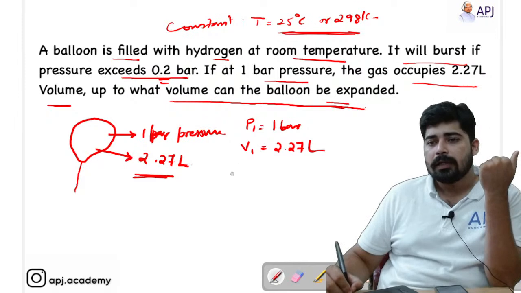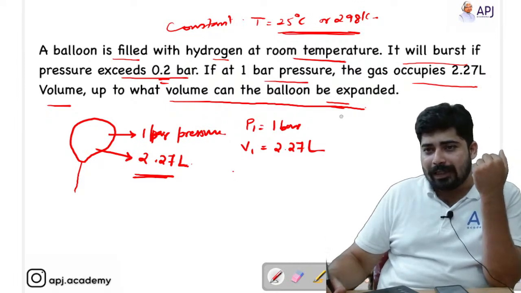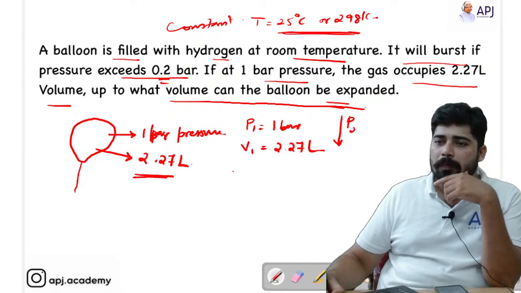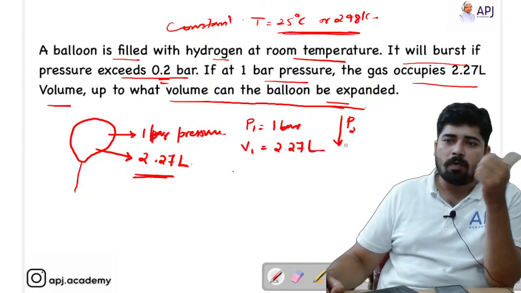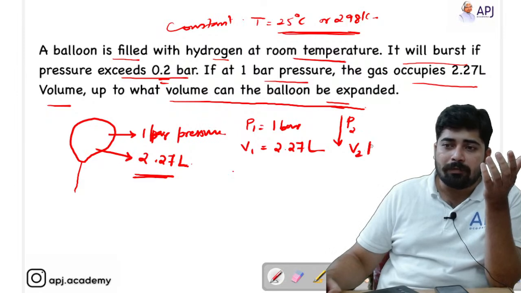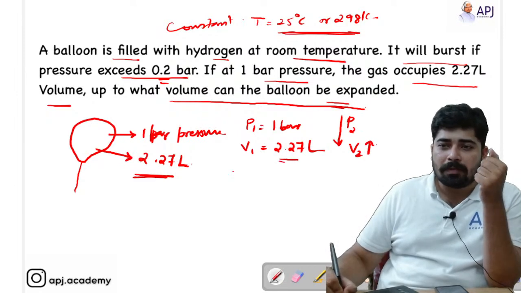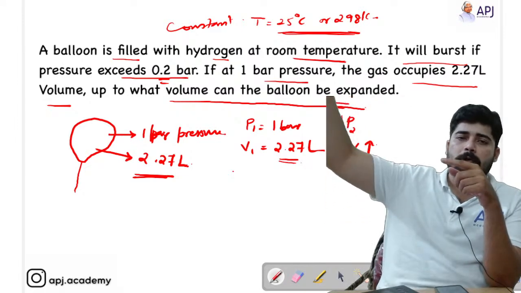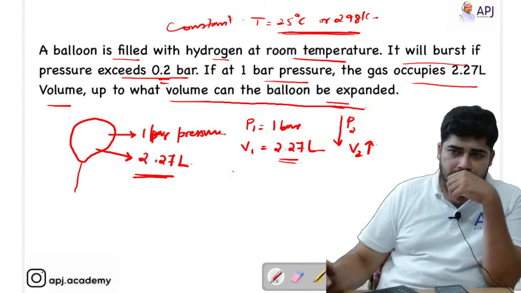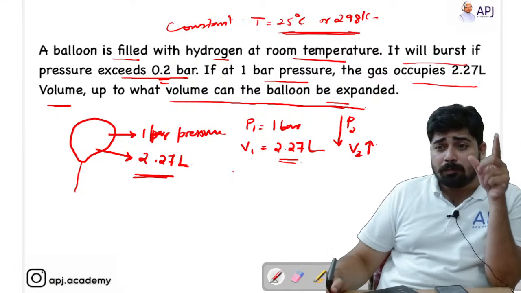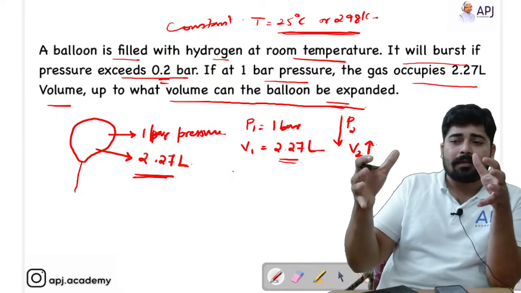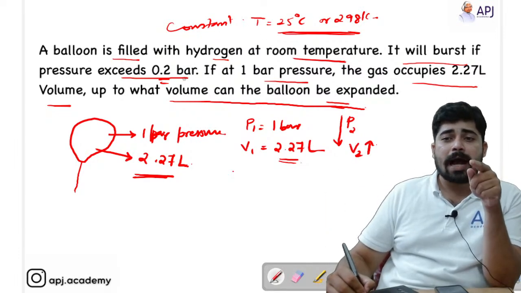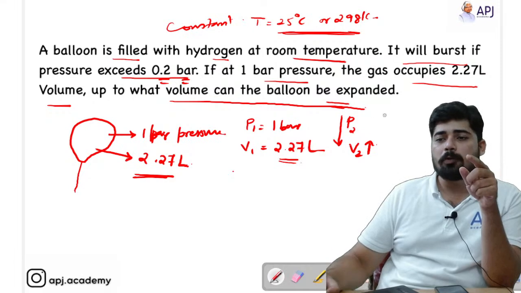That means if I am decreasing the pressure from P1 to P2, what happens with the volume? Volume will increase. That means from being 2.27 liters, it starts to increase to 2.28, 2.29, likewise it goes. So we have to find out until when the balloon can expand. That means the maximum pressure I can reduce to is 0.2 bar.